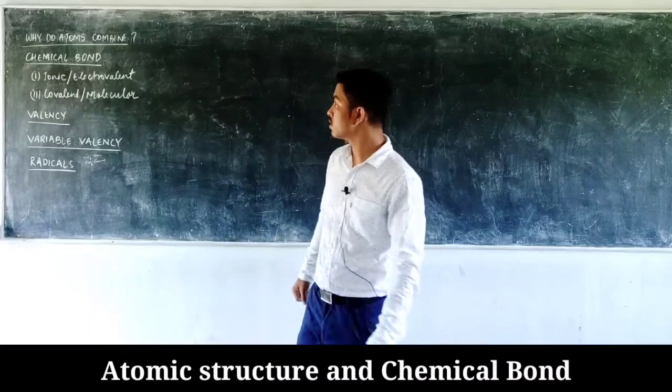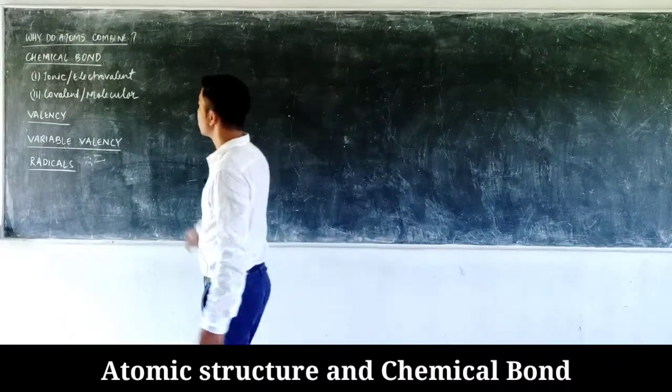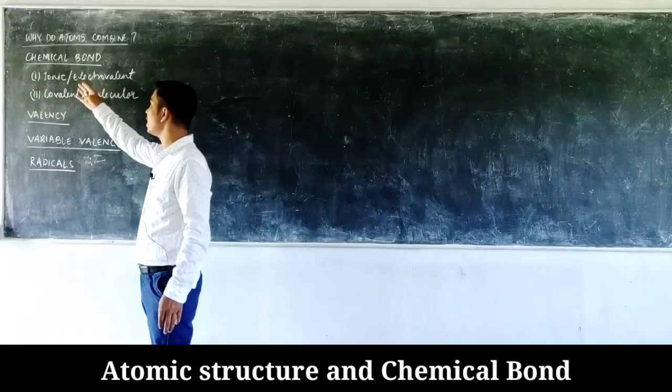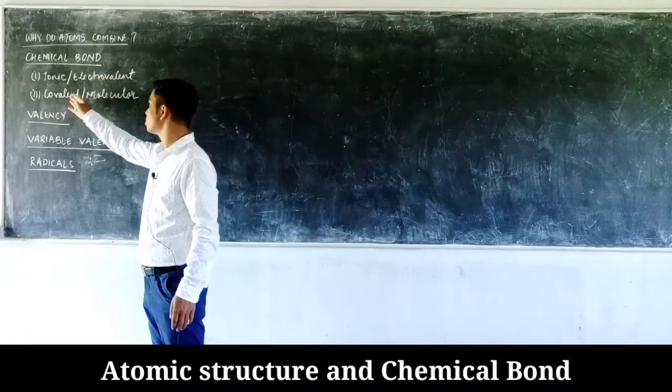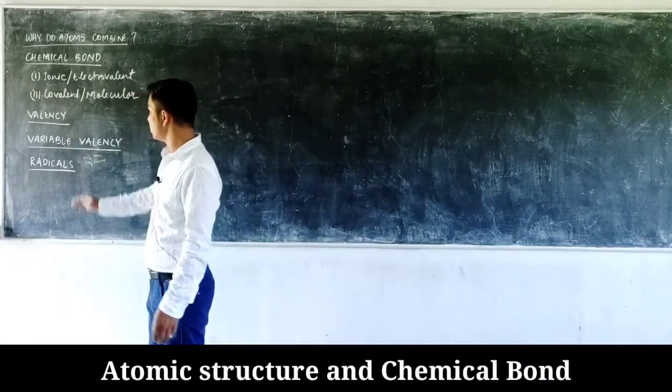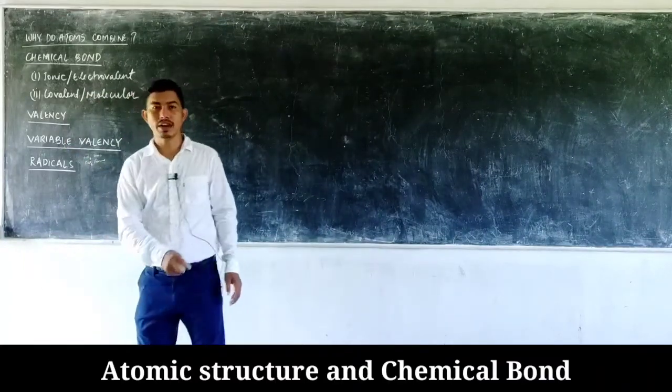So today we will be discussing a few topics like why do the atoms combine, the chemical bond, the two of its kind, the ionic or electrovalent bond and the covalent or molecular bond, and we will be discussing the valency, the variable valency and the radicals.